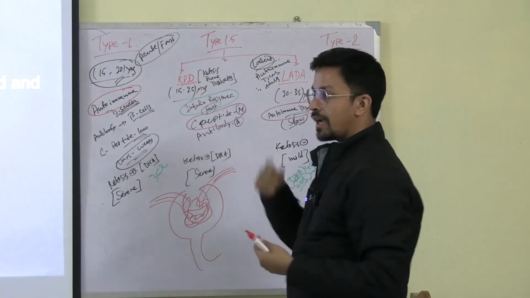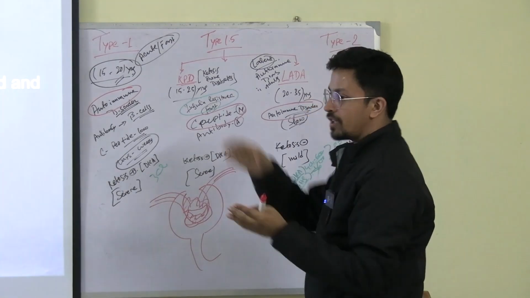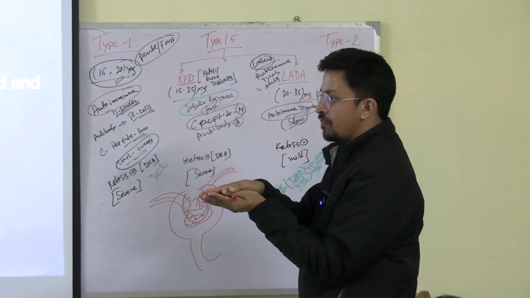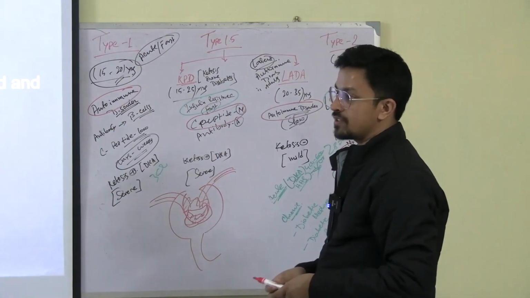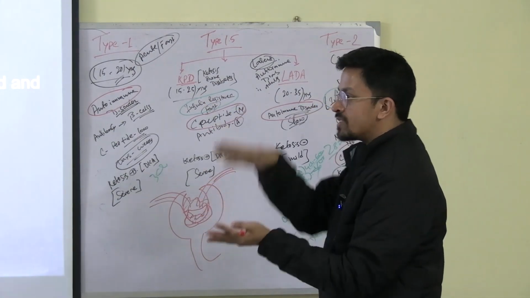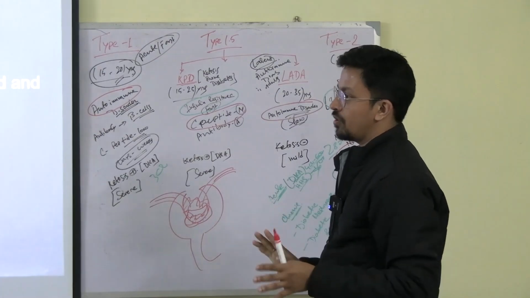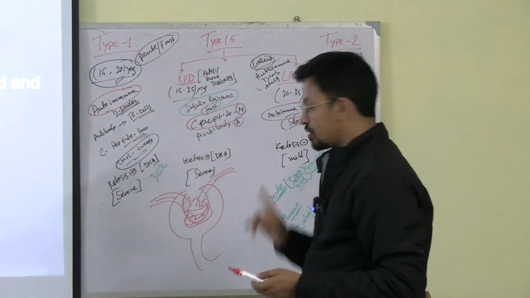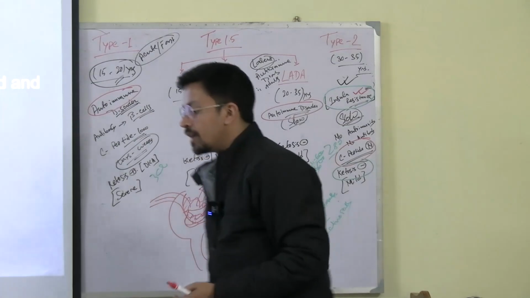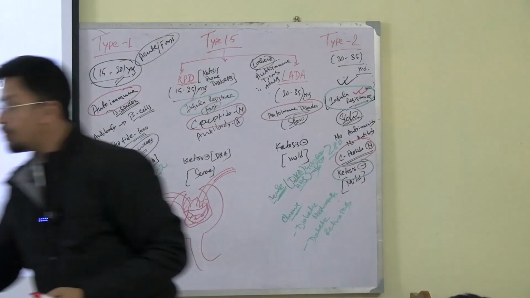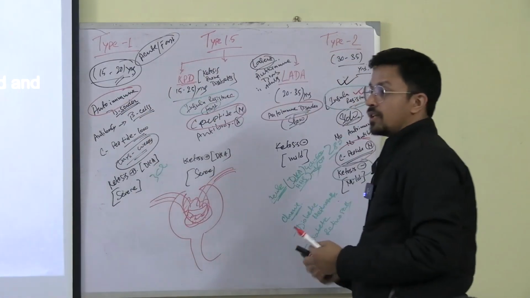Once it heals up, again the healing process is with fibrosis only, and they get attached to each other. That is known as glomerular sclerosis. When they fix with each other, filtration is again lost. Got it? So these are the histology changes, meaning if you see under the microscope what kind of changes you can see.